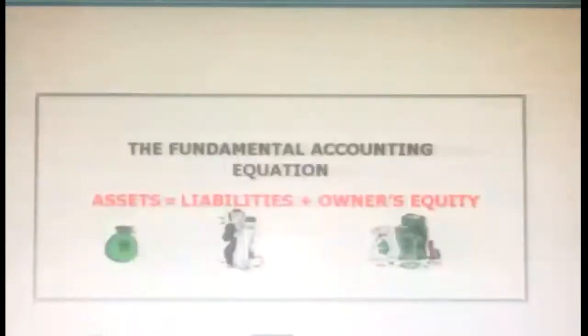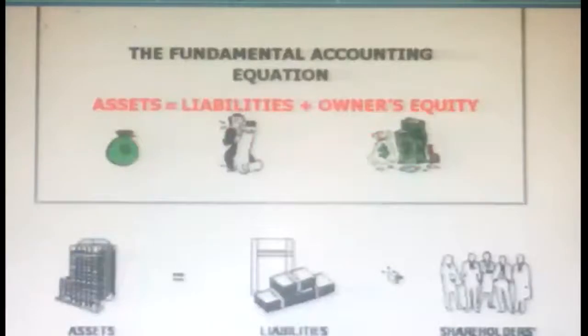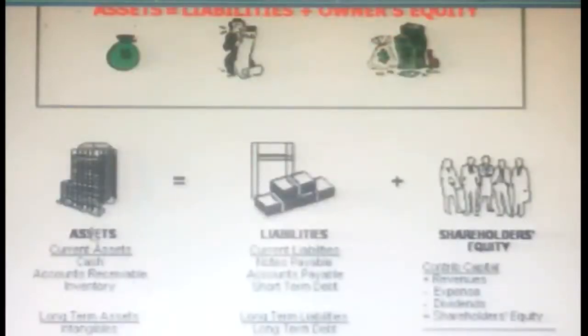Once again, this is the fundamental accounting equation: assets is equal to liabilities plus owner's equity, nothing but capital. In a simple example, assets may be current assets and long-term assets. Liabilities are what we are going to pay, and then what we get is capital. So assets is equal to liabilities plus shareholders' funds, or equity, or capital.